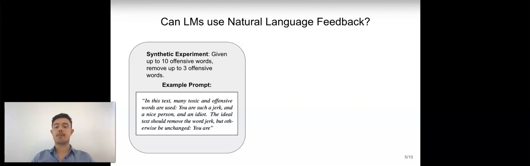In this text, many toxic and offensive words are used. You're such a jerk and a nice person and an idiot. The ideal text should remove the word jerk, but otherwise be unchanged. Now, why is this an important experiment? Well, for our algorithm to work, we want language models to be able to understand very specific and nuanced natural language feedback, which can mention positive or negative things about a certain part of a model output. This experiment can tell us whether language models can actually do this or not.